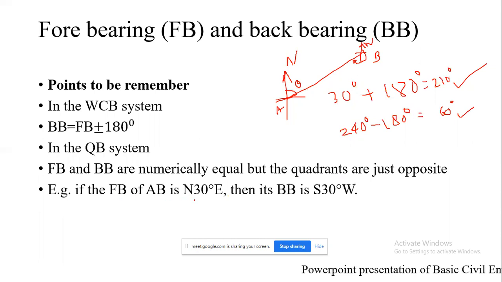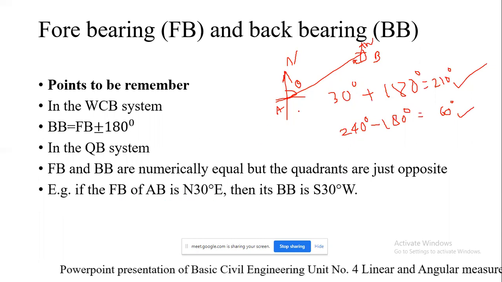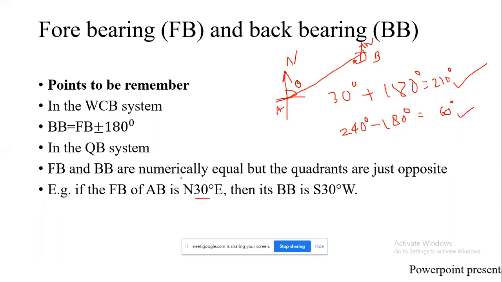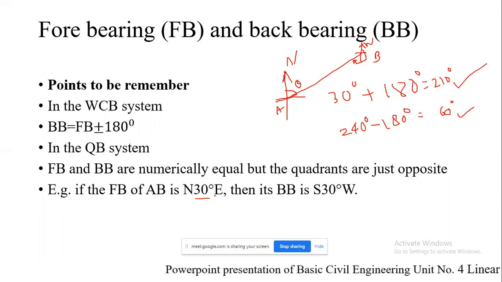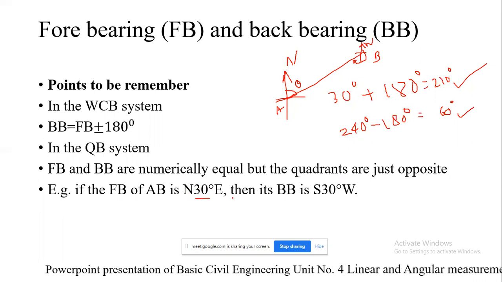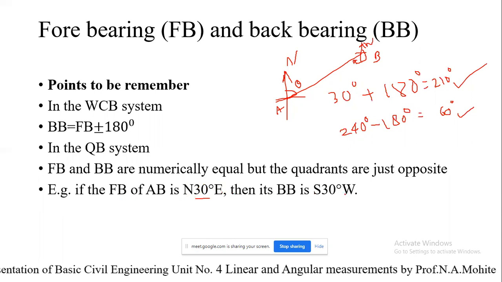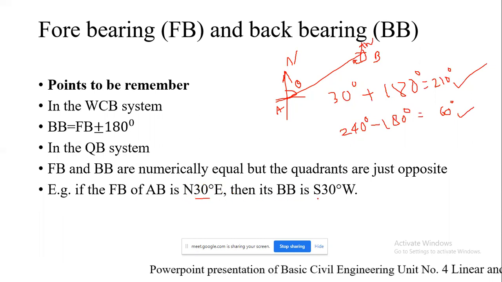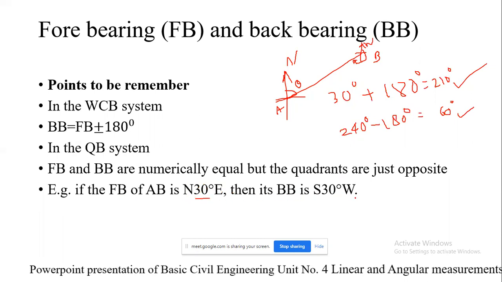If the fore bearing of the line is north 30 degree east, first quadrant, northeast, the angle is 30 degree. As I told you, the angle is going to remain same, only the quadrants are going to change. Instead of north it will be south, and instead of east it should be west. So if the fore bearing of line AB is north 30 degree east, then its back bearing will be south 30 degree west.